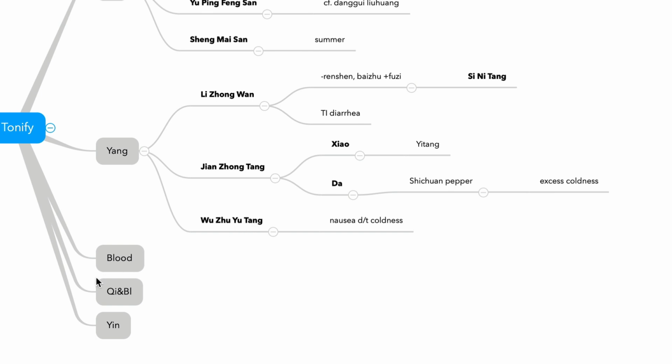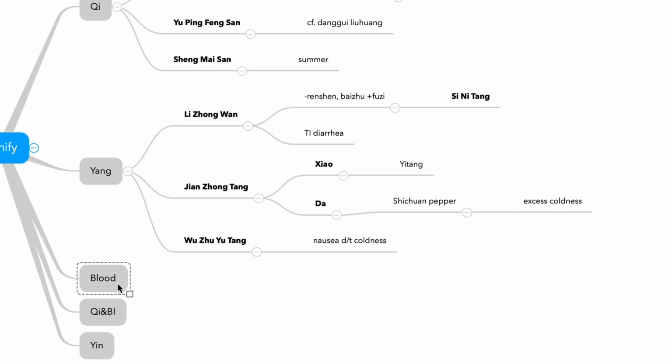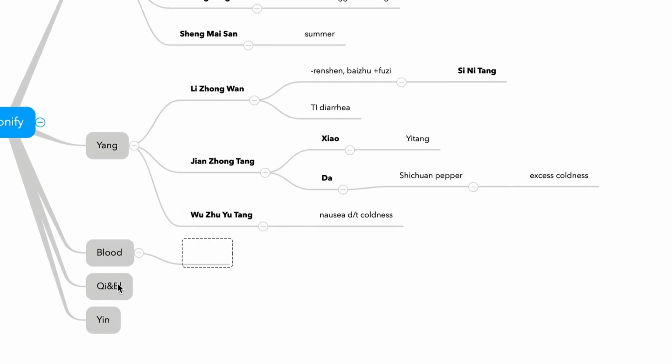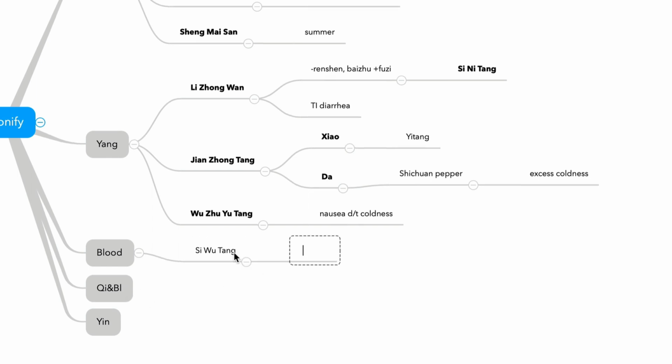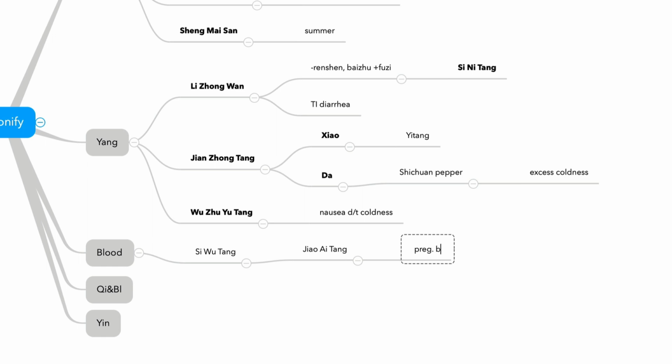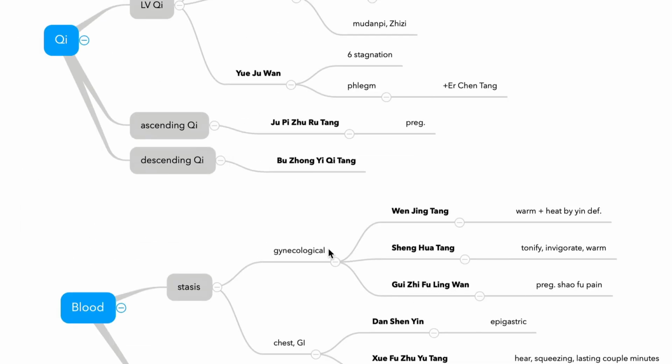Now, blood tonifying formulas. Si Wu Tang. The original formula, the mother formula for Si Wu Tang, is Jiao Ai Tang. Jiao Ai Tang can be used for pregnancy bleeding. So Jiao Ai Tang tonifies blood and stops bleeding, so it can be classified as a stop bleeding formula. Maybe you want to put it there.